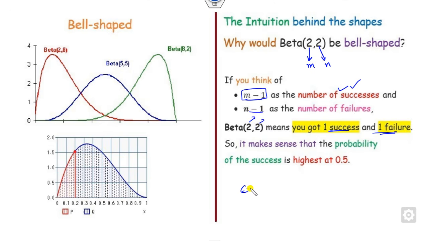If you are doing an experiment, you will get one success and one failure. Like if you toss a coin, you will get one success, either a head, or one failure, the opposite. So what is the probability of success in that case? If you are doing the experiment and your outcomes are only 2, the success probability will be half.